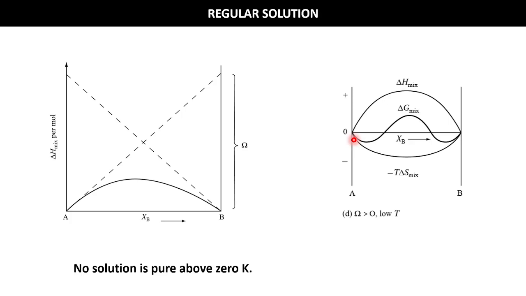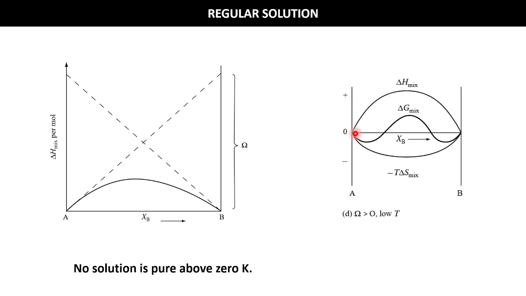Then if we add a very minute amount of B atoms, the delta H mix will be positive, but the delta S mix will be very large, infinite at a minute amount.